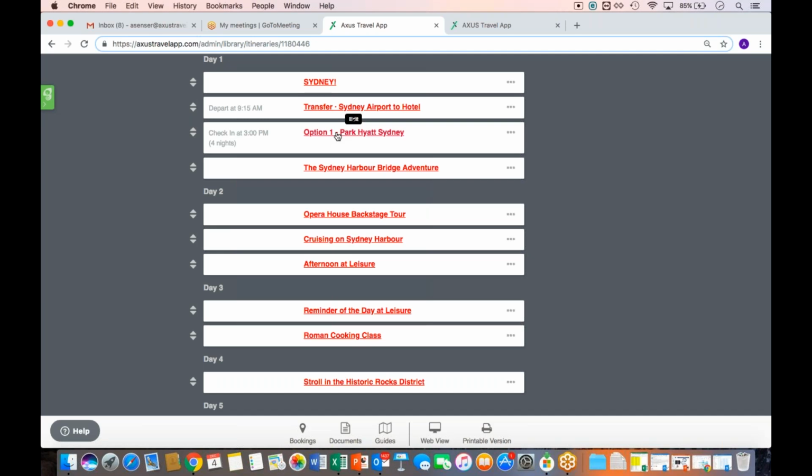So again, not only are we giving them multiple options for hotels, we're also giving them immediately the different categories of rooms and the prices for them to say, okay, I'm going to take the Superior Grand VIP Suite at the Park Hyatt. So making it really simple.